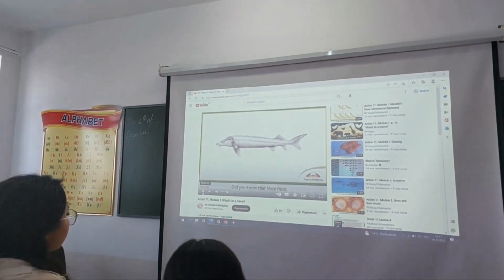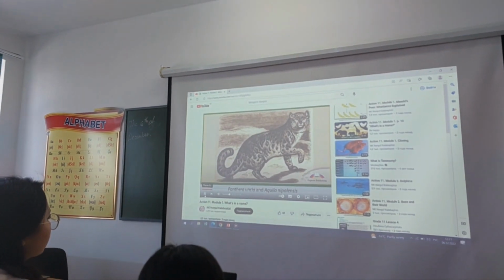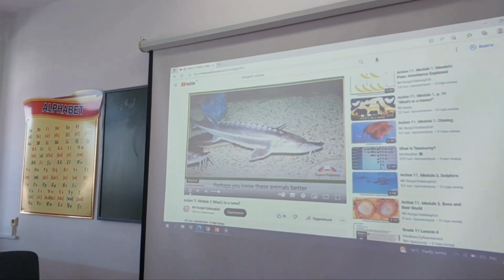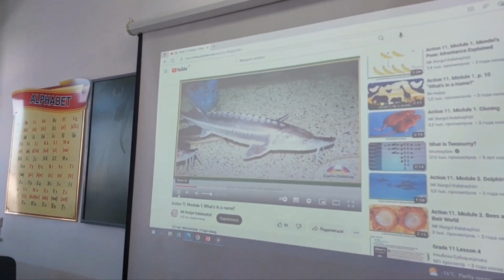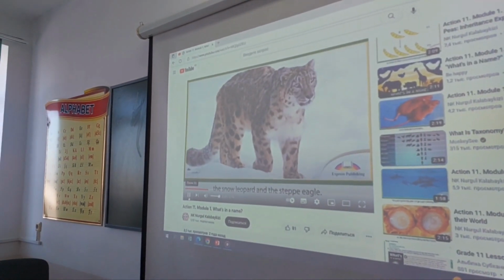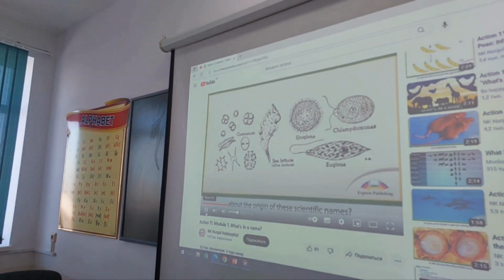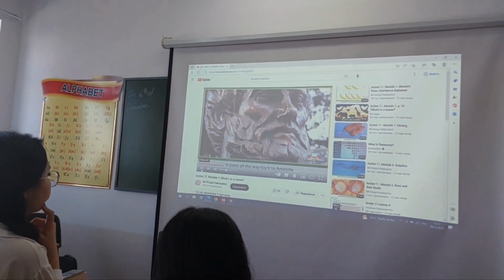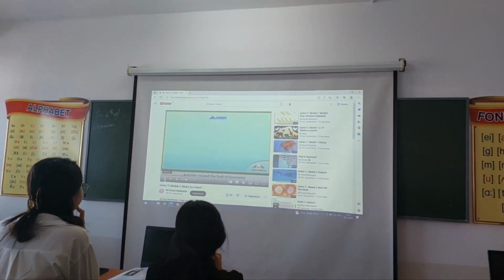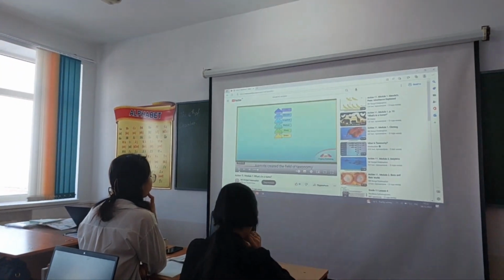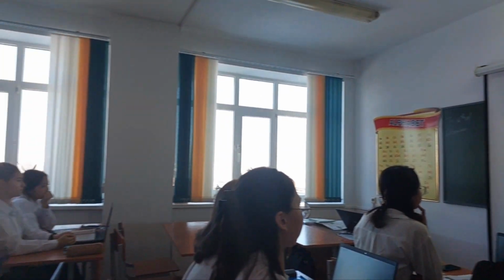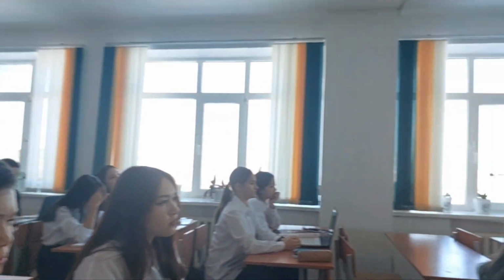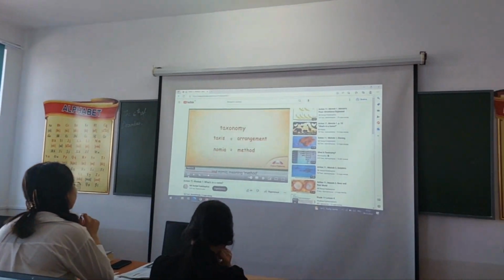Did you know that Huso, Panthera uncia, and Aquila nipalensis are all species native to Kazakhstan? Perhaps you know these animals better by their common names: the beluga sturgeon, the snow leopard, and the steppe eagle. Have you ever wondered about the origin of these scientific names? It dates all the way back to Aristotle in ancient Greece. Aristotle created the field of taxonomy to describe and organize life forms. The word comes from the ancient Greek words taxis, meaning arrangement, and nomia, meaning method.